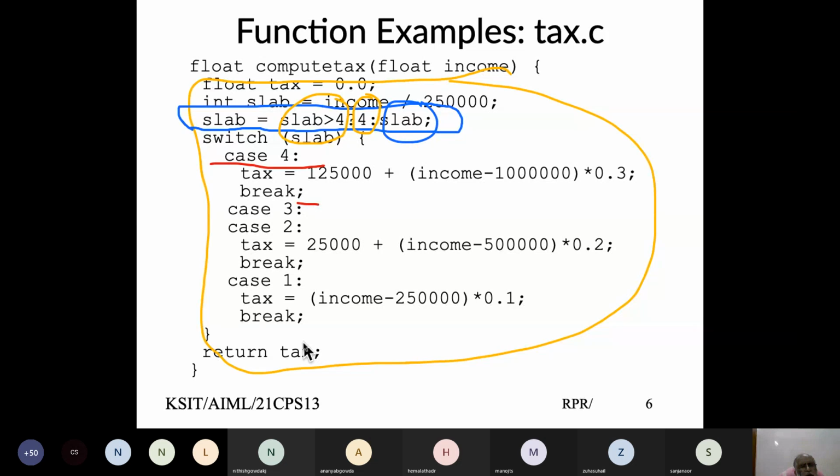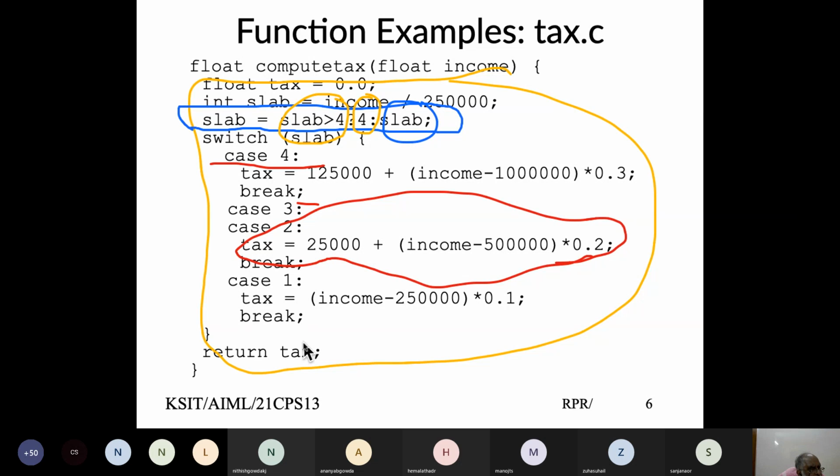I am done. For case 3 and case 2, my code remains the same. The code does not change. So I can actually combine both case 3 and case 2 followed by each other. Case 3 colon case 2, it will fall through. And then I break. Then case 1.